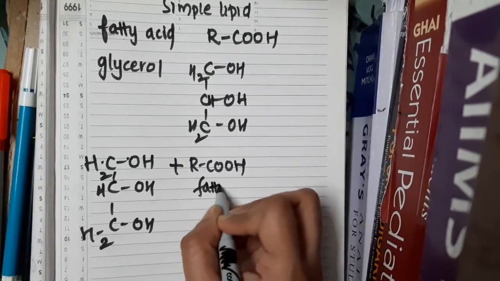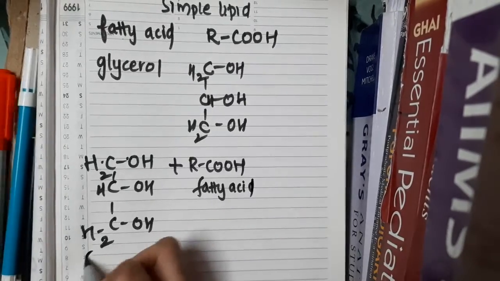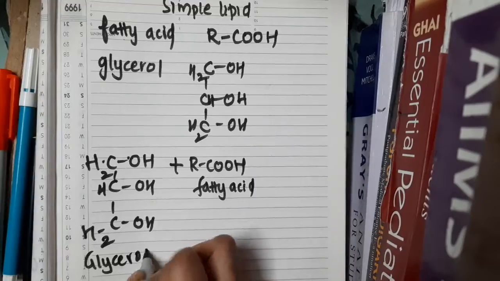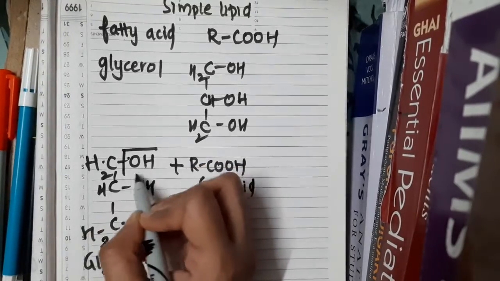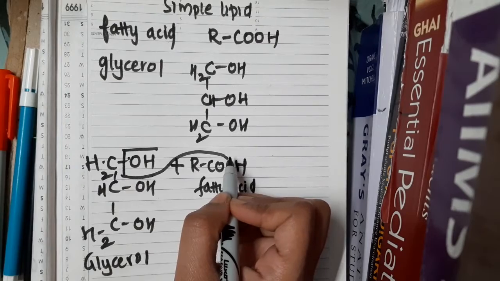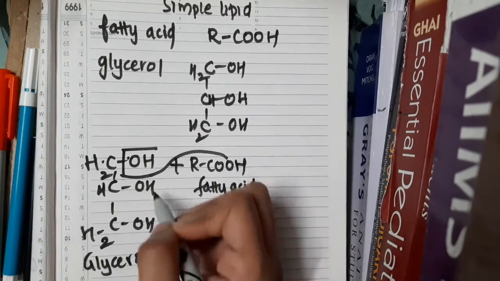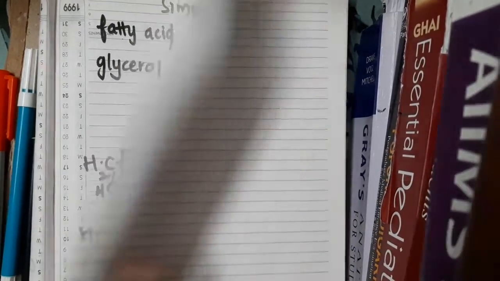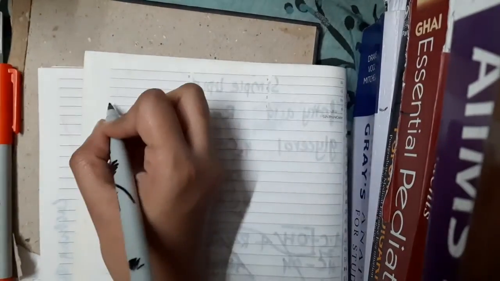This is the fatty acid and this is glycerol. Now, the hydroxyl group of the glycerol combines. I'll write it again on the next page, it becomes easier. Okay, see this.